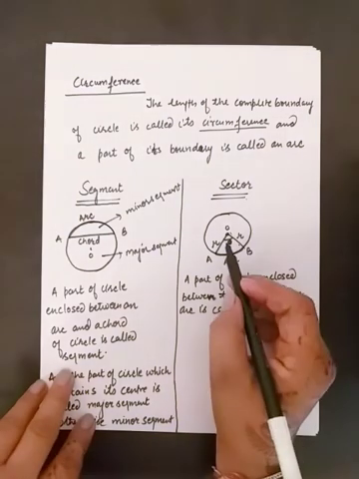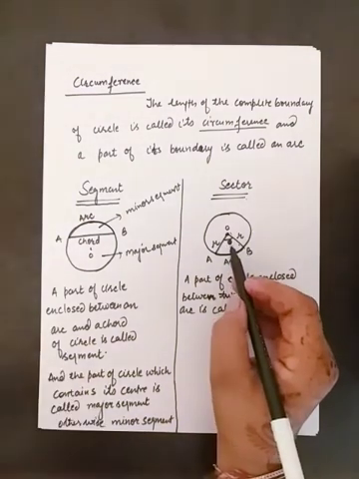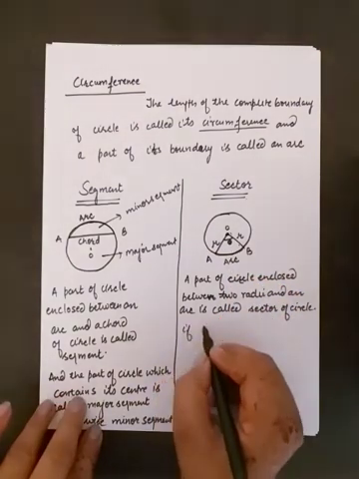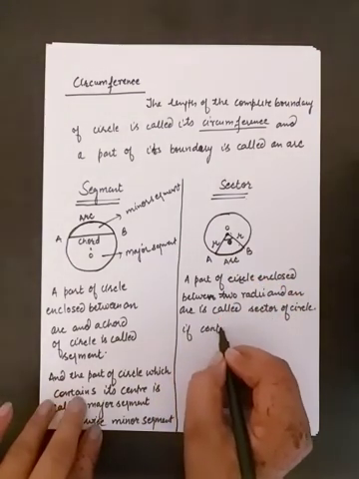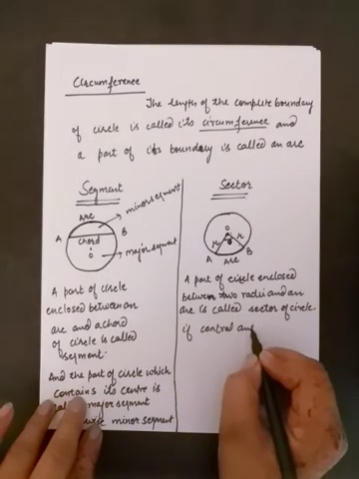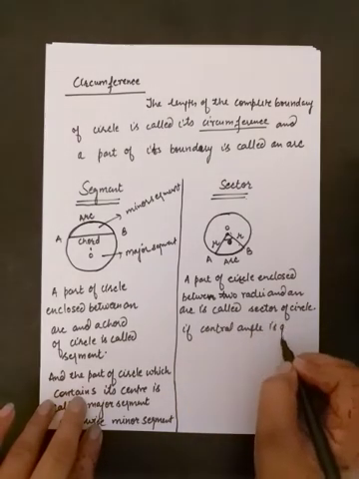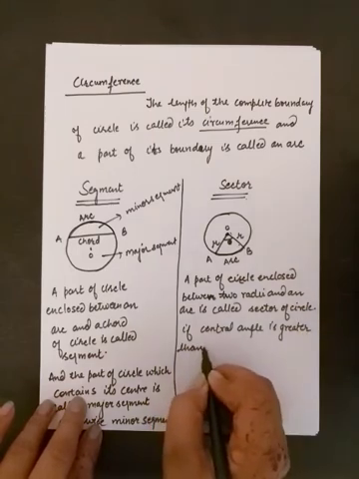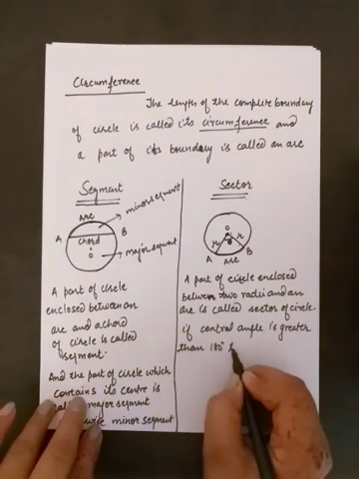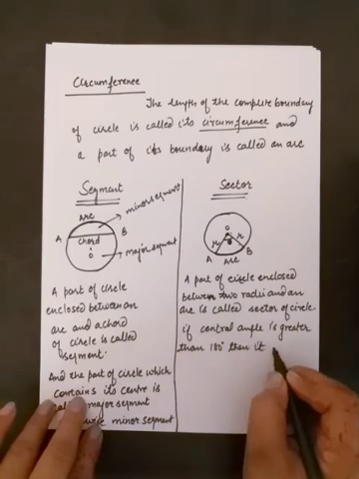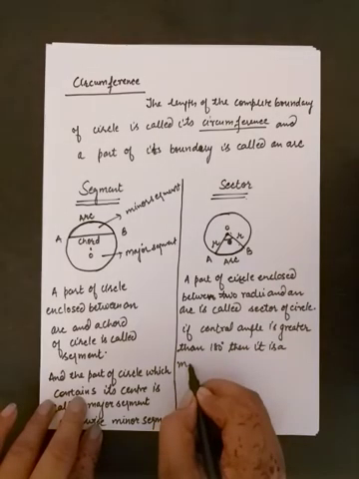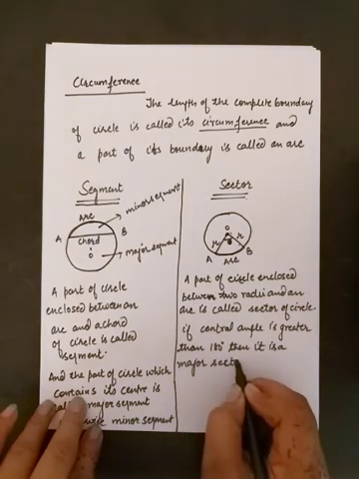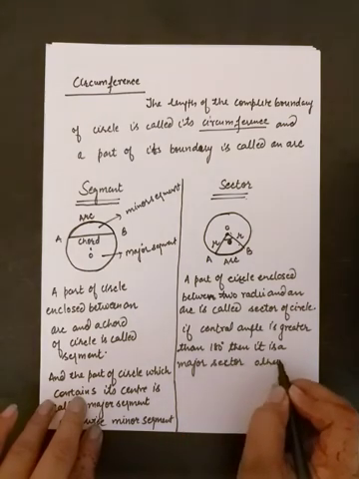And division of major and minor sectors depends on the central angle. If central angle is greater than 180 degree, then it is a major sector. Otherwise, minor sector.